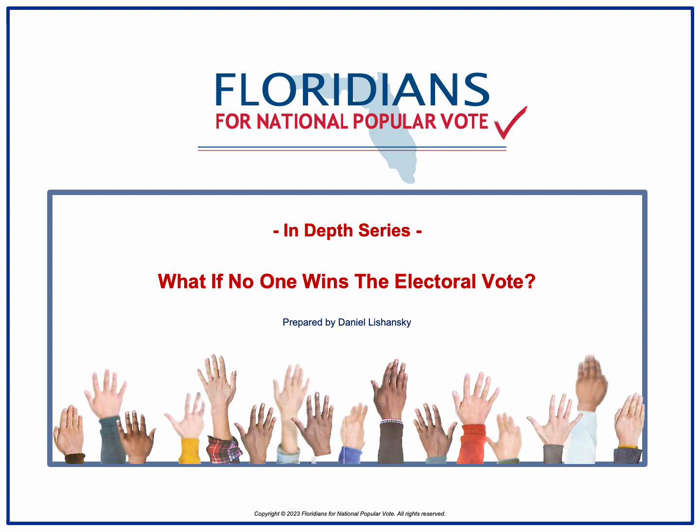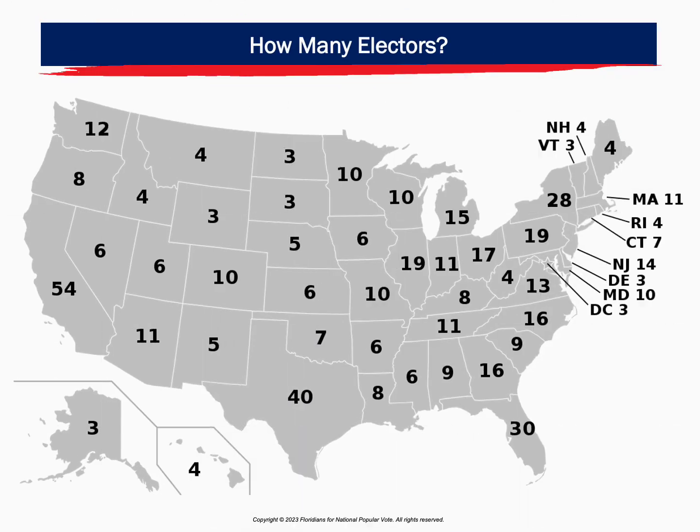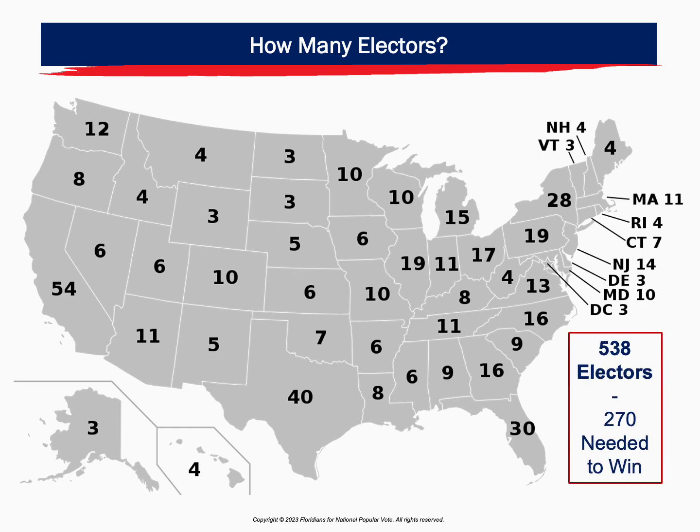What if no candidate wins the electoral vote? The number of electors in each state is equal to the number of representatives and senators from that state. Today, there are 538 electors across 50 states and the District of Columbia. 270 electoral votes are needed to win, no matter how many popular votes a candidate receives.